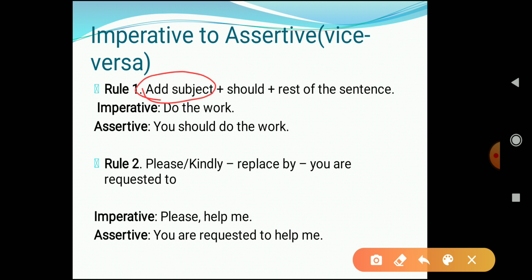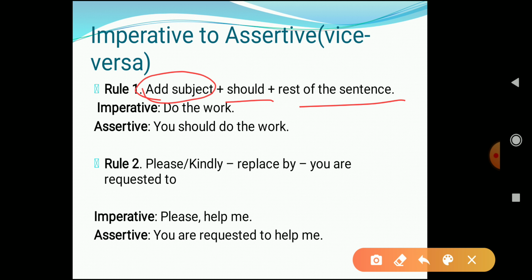You have to add the subject because I have already told you that in an imperative sentence, the subject "you" is implied. It is not mentioned in the sentence, but it is understood that the subject is you. So that is why you have to add the subject. And then you have to add what? You have to add "should" plus the rest of the sentence.